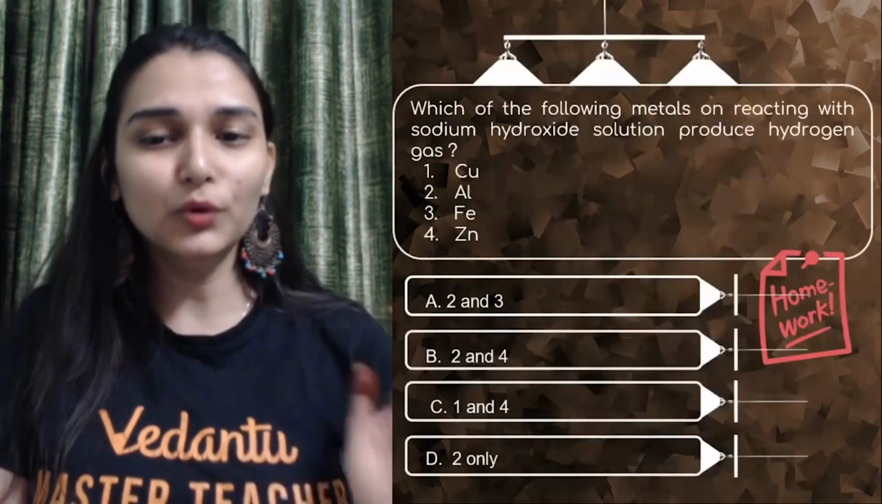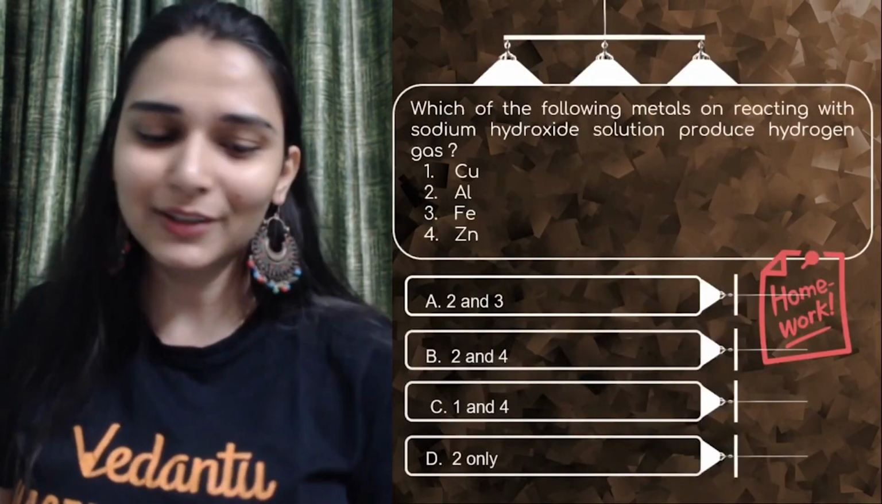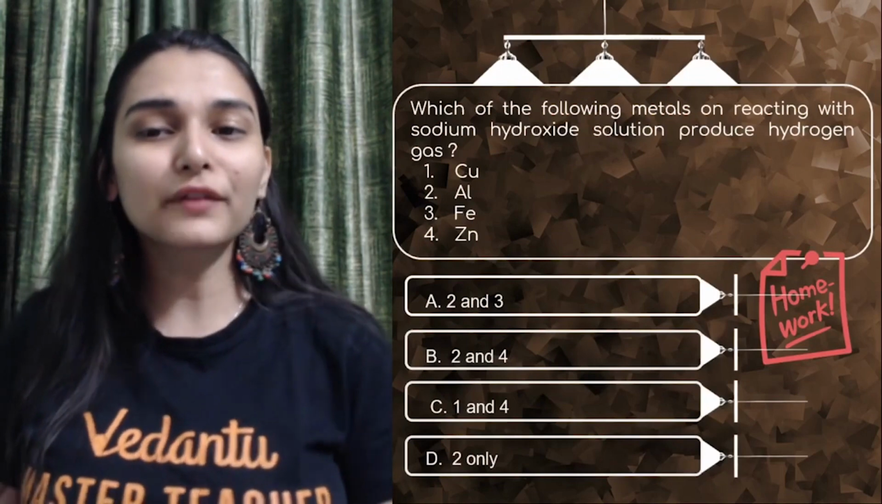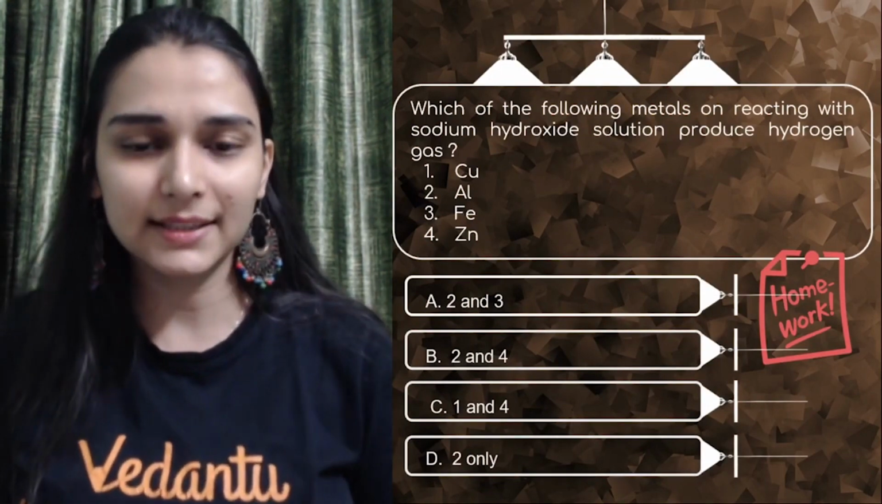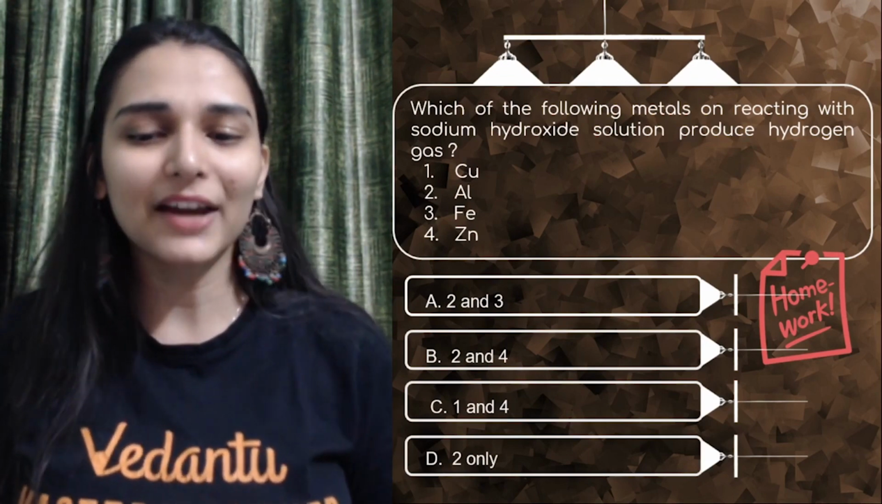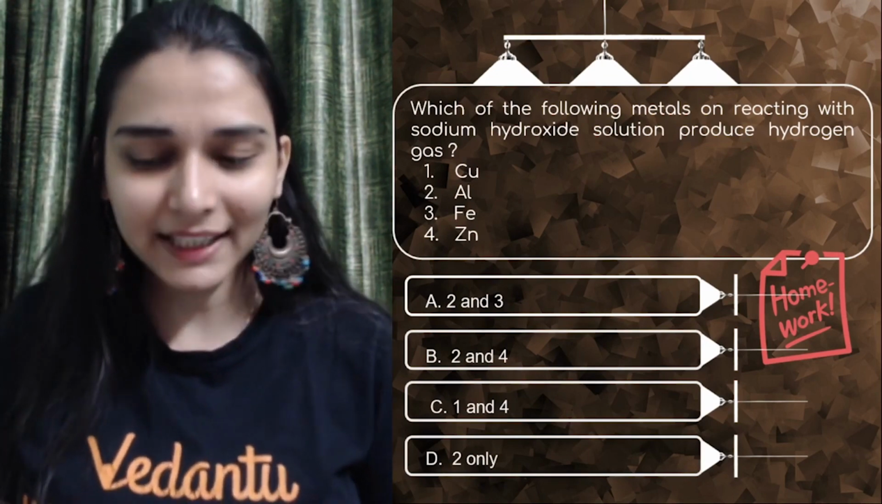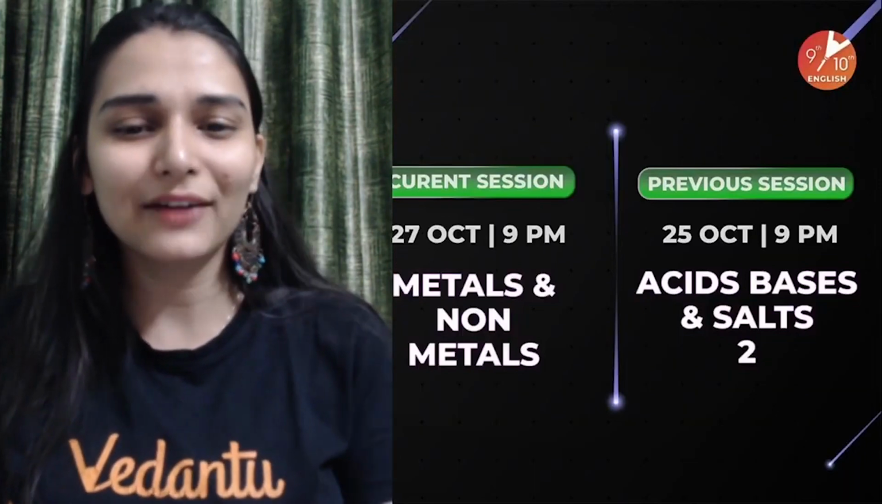Now ma'am is giving you a homework question. I want the answer in the comment section from all of you. Which of the following metals on reacting with NaOH produces hydrogen gas? Copper, aluminium, iron or zinc? Easy peasy. Reactivity you have to watch.